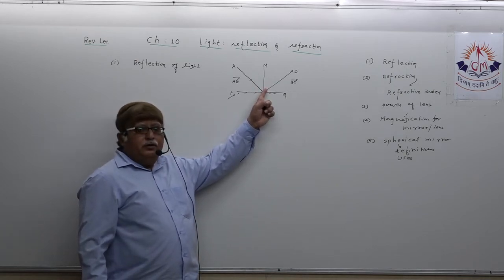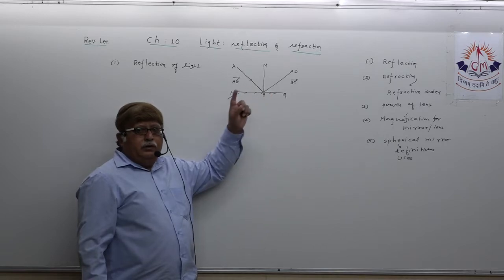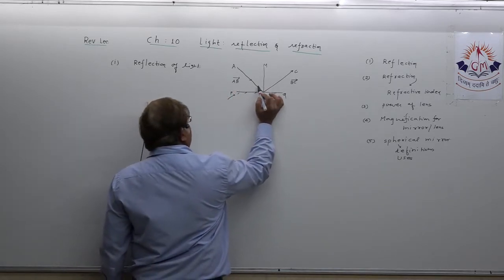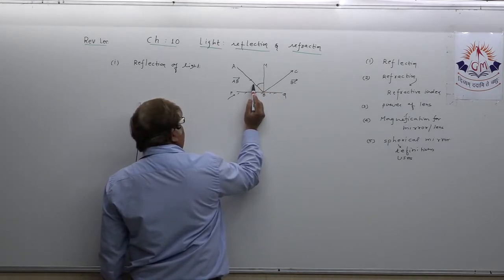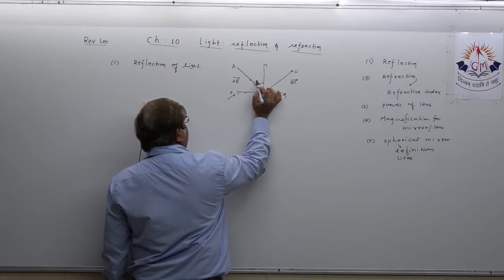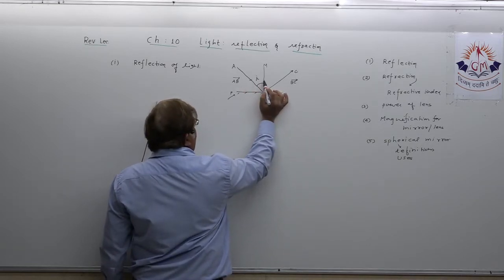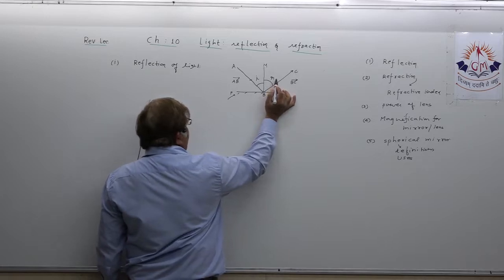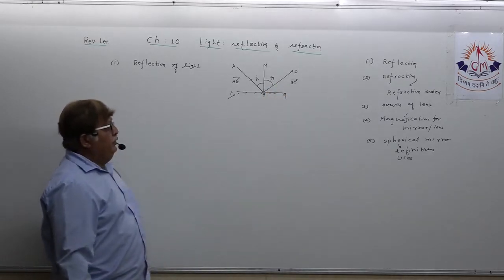Normal is an imaginary line which is perpendicular to the reflecting surface. The angle formed between incident ray and normal, this is a revision, is known as the angle of incidence, and the angle formed between normal and refracted ray is known as the angle of refraction. Understood?